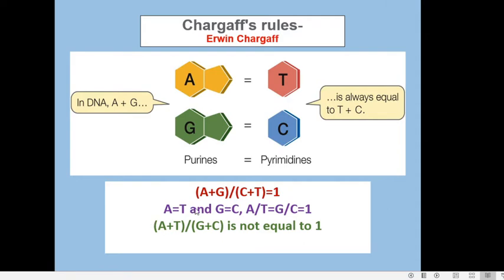Then the third one. It says that the molar content of adenine is equal to that of thymine, that is A is equal to T, and the guanine content is equal to cytosine, that is G is equal to C. Or A by T will be equal to 1 and G by C will also be equal to 1, because adenine always pairs with thymine and guanine always pairs with cytosine. So A will be equal to T, and so A by T will be equal to 1. C will be equal to G, so G by C will also be equal to 1. So we will just check with the table.